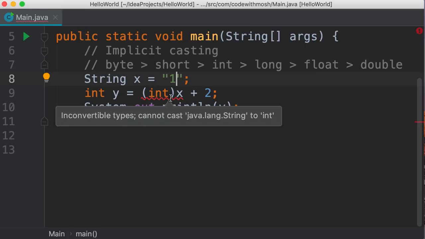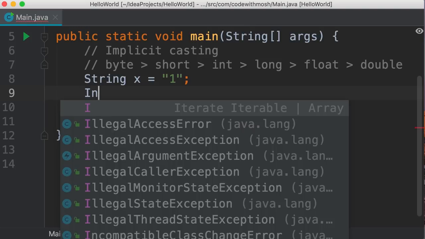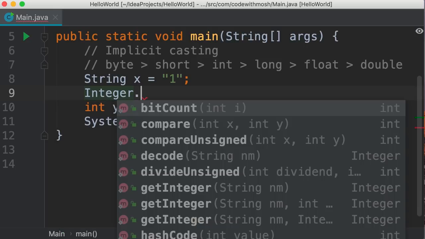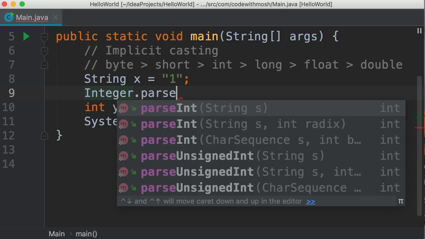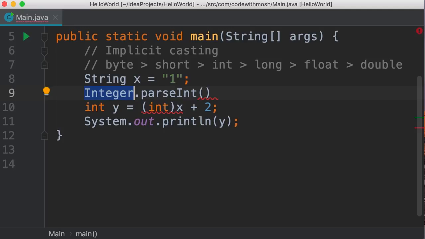So how do we do this? Well, for all these primitive types you have learned, we have wrapper classes. So in Java, we have a class, which is a reference type called Integer. This class is defined in java.lang package. And in this class, we have a method called parseInt. So this method takes a string and returns an integer. So Integer is the wrapper class for the int primitive type.